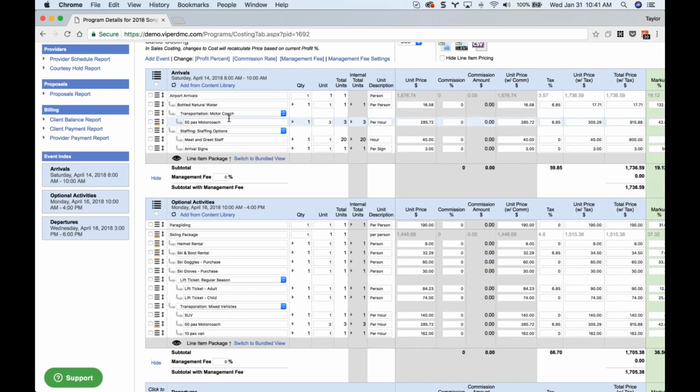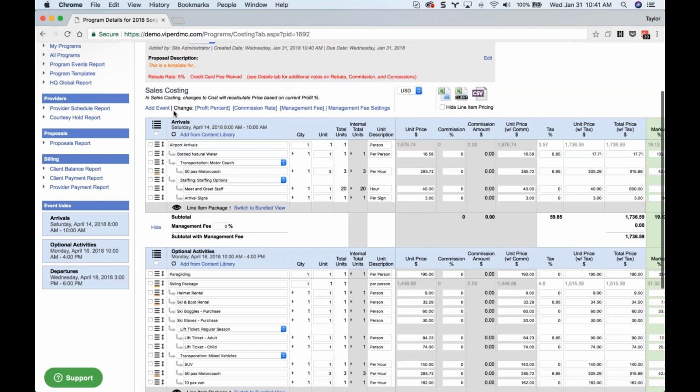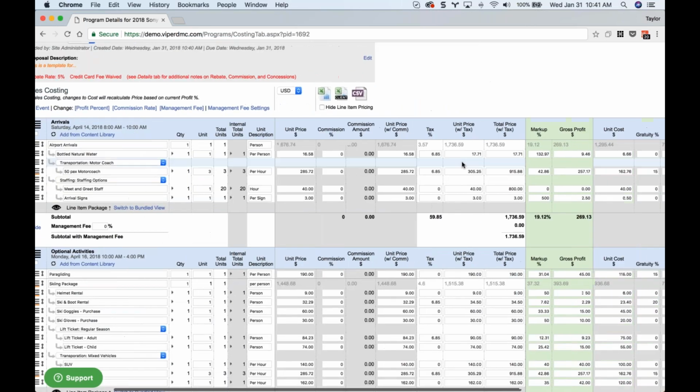So to touch on a few newish things here in the costing, let's start at the top. So first of all, this little note here can easily be overlooked, but it's an important aspect to how you work in the costing. So as you probably know, when you're working in what we call the sales costing, which is the standard mode that the program starts in, it's in sales mode. As you update your costs, Viper will update your price based on your markup.